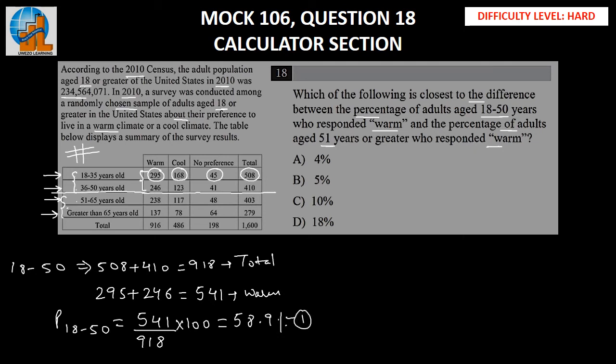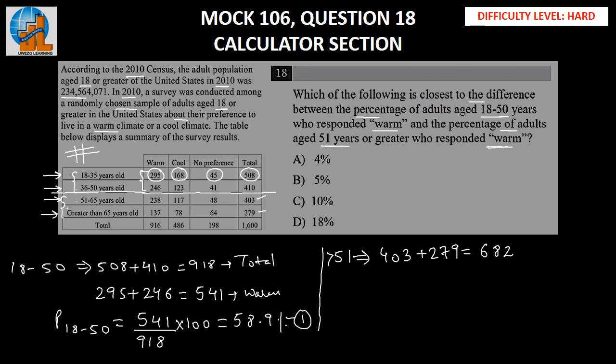Now similarly we have to find the percentage of adults aged 51 or greater who responded warm. So let's start with finding the total number of people who are greater than 51. This would be 403 plus 279. Once we solve this, we'll get a total number of people as 682.